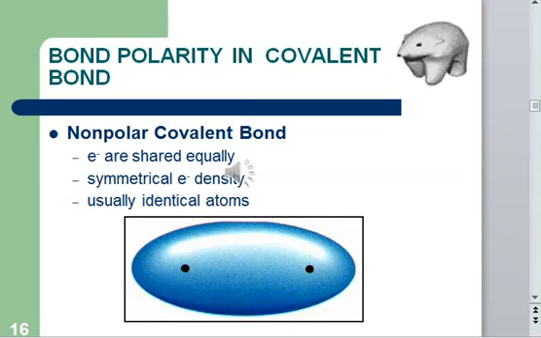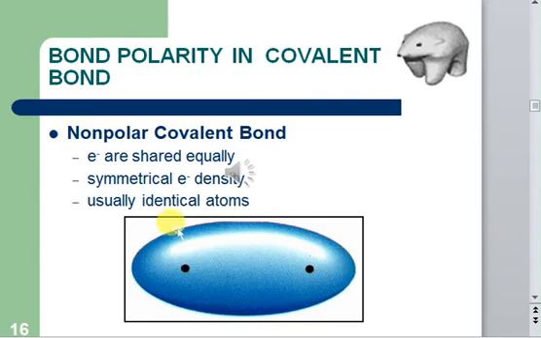That's bond polarity in covalent bond. So far we have discussed that two atoms share electrons, and we have assumed so far that atoms share electrons almost equally. When the two atoms are sharing electrons equally, electronic density is present symmetrically between the two atoms. What do we mean by symmetrical electronic density? It means this atom has the same amount of electronic density as this atom.